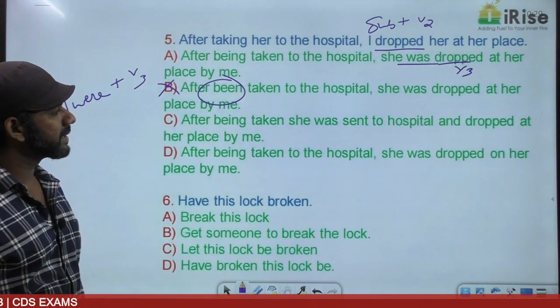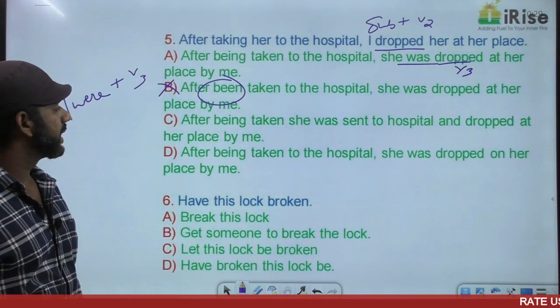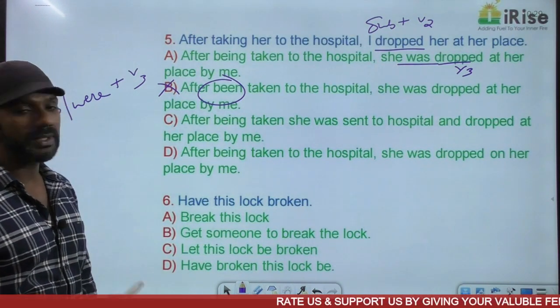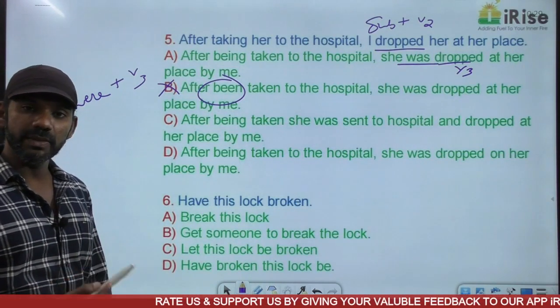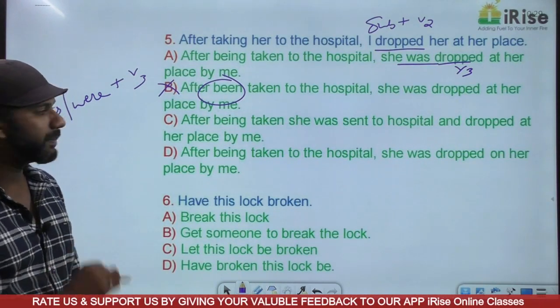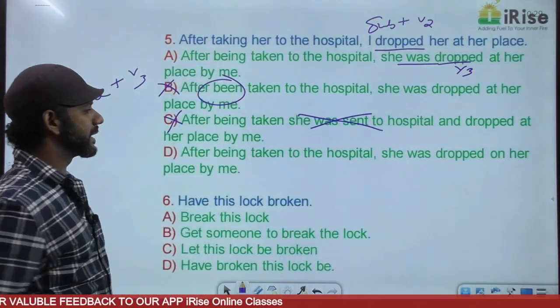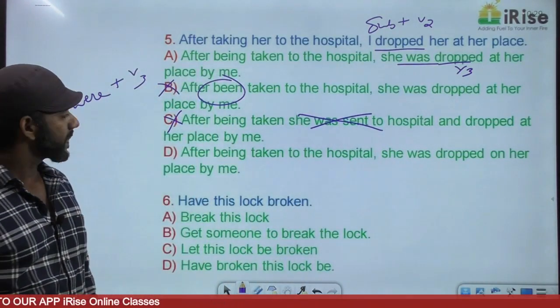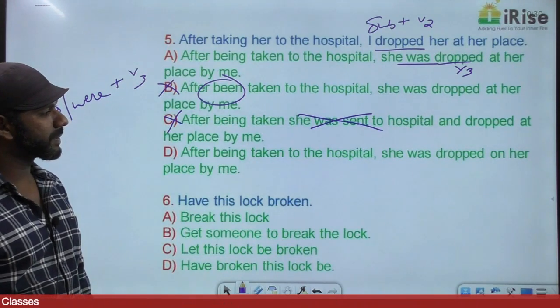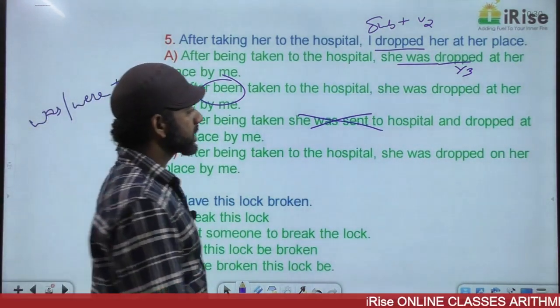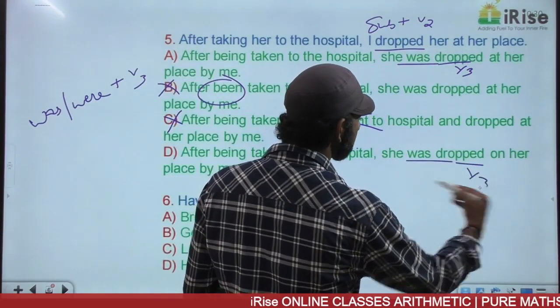After being taken, she was sent to the hospital and dropped at her place by me. According to the question, she was not sent to the hospital. She was taken to the hospital. The meanings are completely different. Option C is eliminated. Come to option D. After being taken to the hospital, she was dropped on her place by me. Was dropped is was plus V3, simple past.